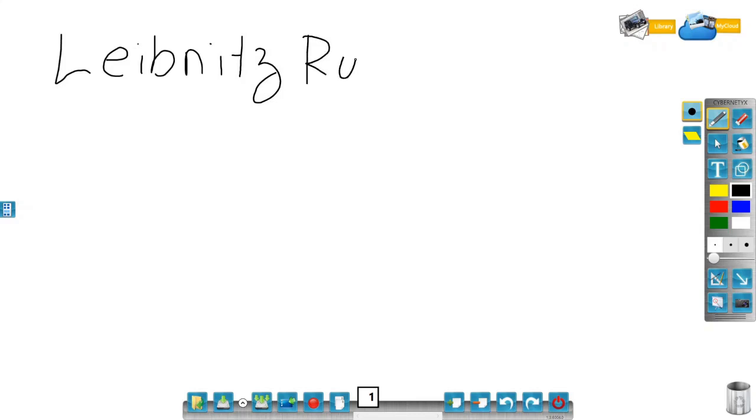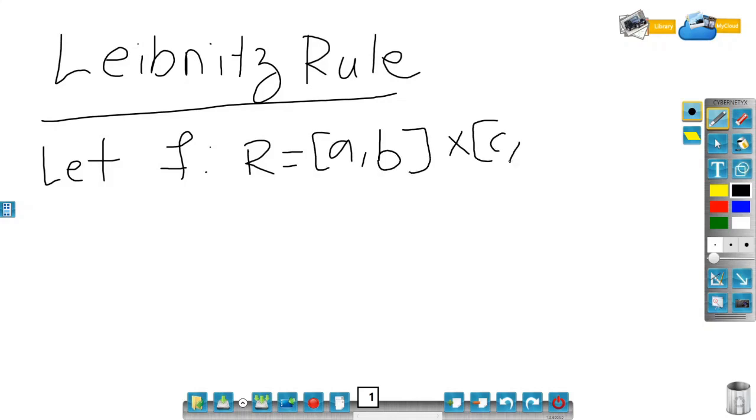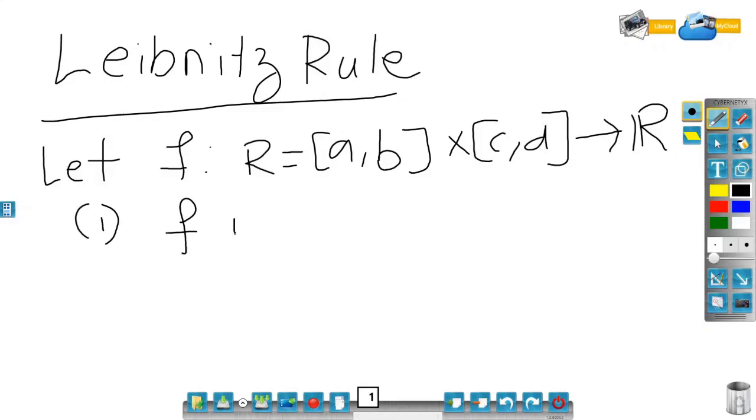rule exactly. So it says that if you have a rectangle, let f be a function from rectangle R, which is [a, b] cross [c, d], to R, a real valued function, and suppose it satisfies the two conditions. Condition number one, f is continuous on R.